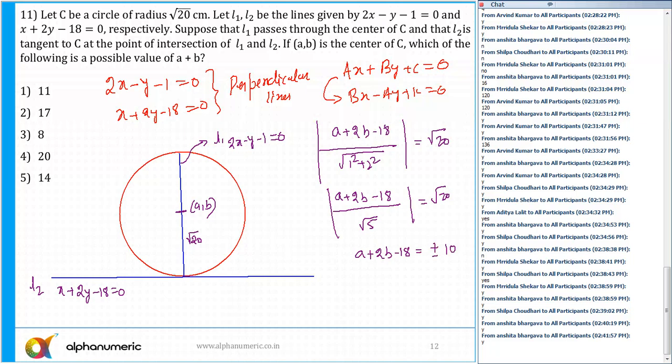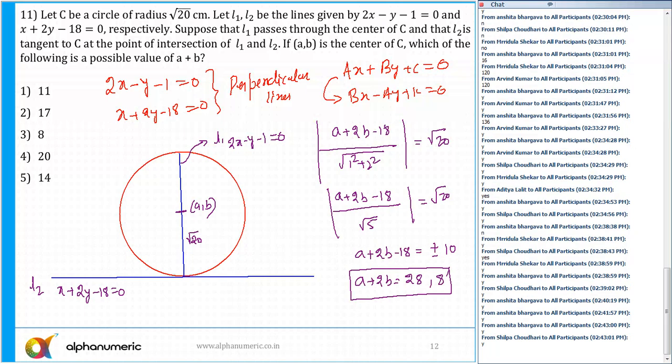If you remove the mod sign, there will be two possibilities. So the possible values of A plus 2B are 10 plus 18, which is equal to 28, and 18 minus 10, that is 8. So these are the two possible values of A plus 2B. Is that part clear to all of you? Please respond.